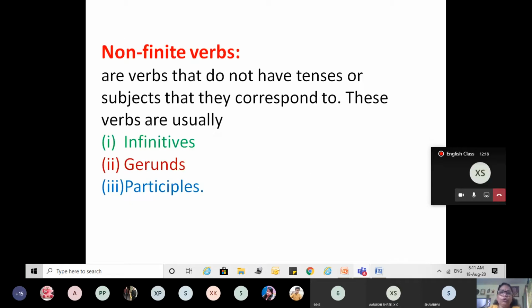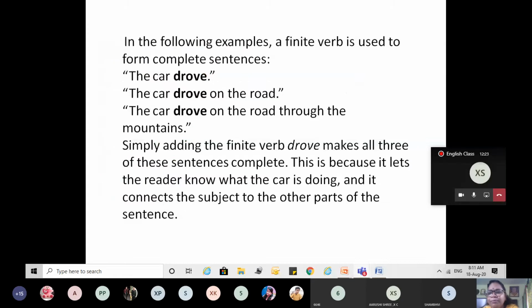Now come to non-finites. Do you have any problem in finite verbs? Any one of you? No, ma'am. Anyone else? Others? Do you have any problem? No, ma'am. So it's clear to you? Yes, ma'am.